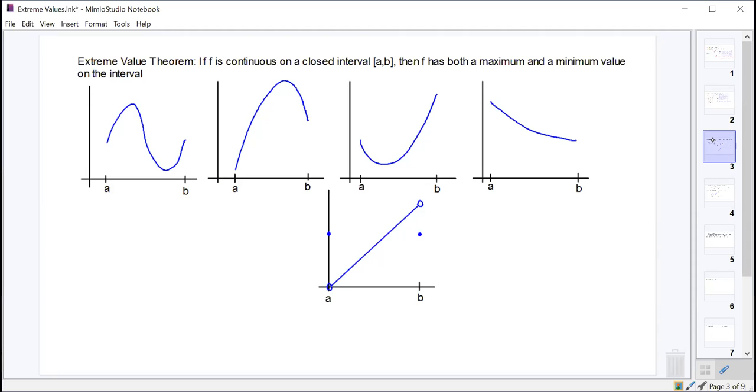All right, so let's take a look at each of these real quickly, assuming these are all closed intervals. For the first one, it's got an absolute max and an absolute min, and they are both on the interior of the domain of this function. But we could have the minimum at an endpoint and the maximum on the interior. Or we could have a minimum on the interior and a maximum at an endpoint. Or we could have the maximum at an endpoint and the minimum at an endpoint. Everybody good with that?